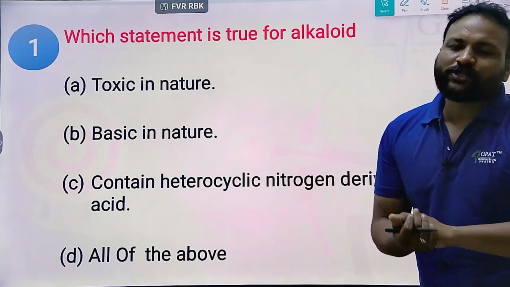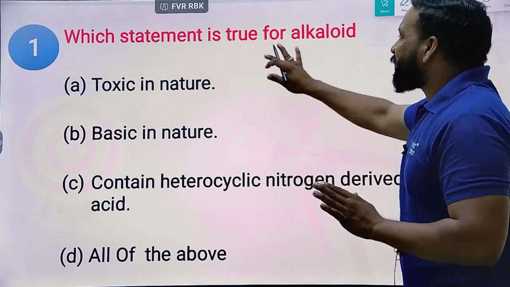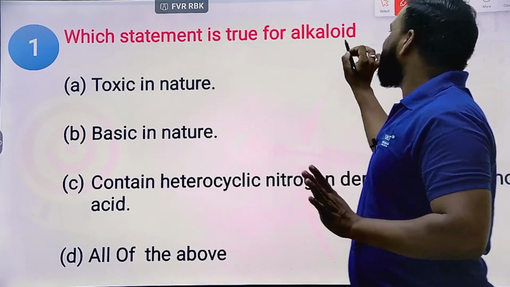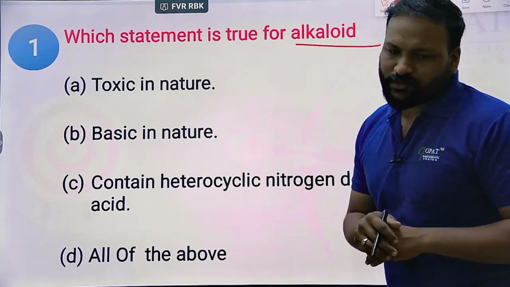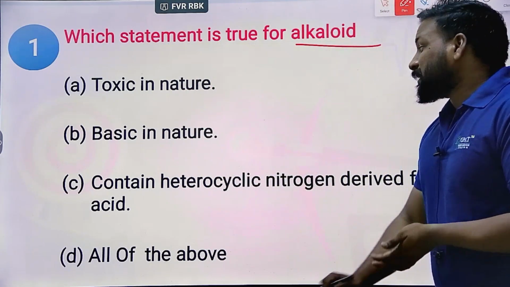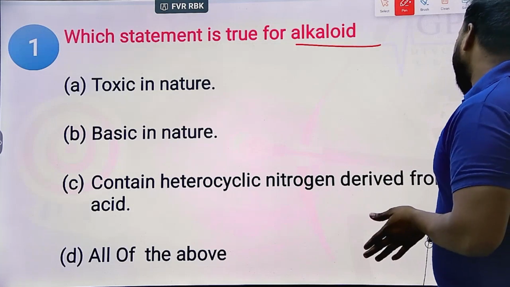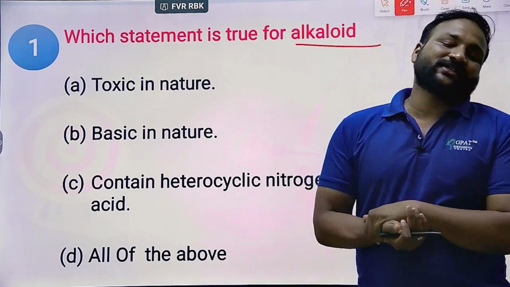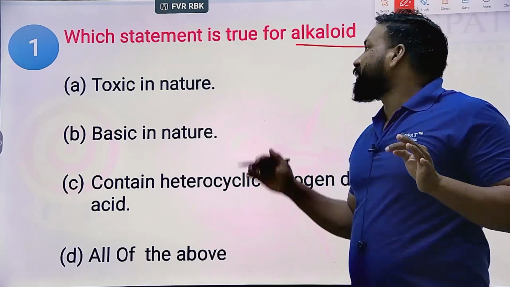The first question from alkaloids is: which statement is true for alkaloids? Here we have four options: toxic in nature, basic in nature, and contain heterocyclic nitrogen derived from amino acids. What is the right answer here?